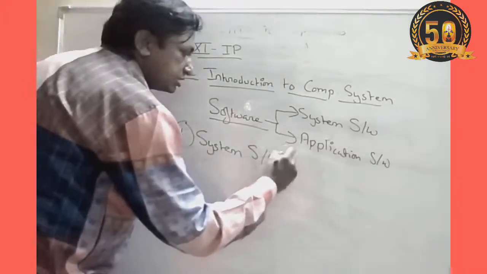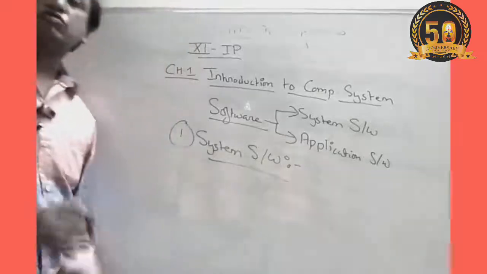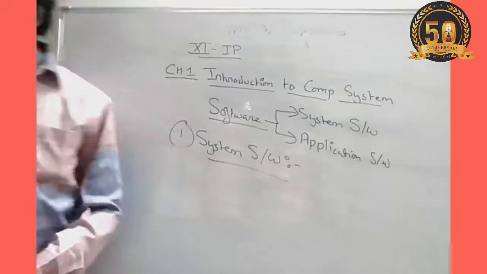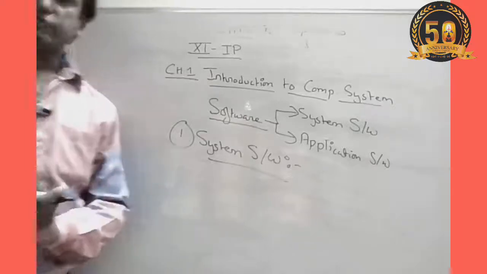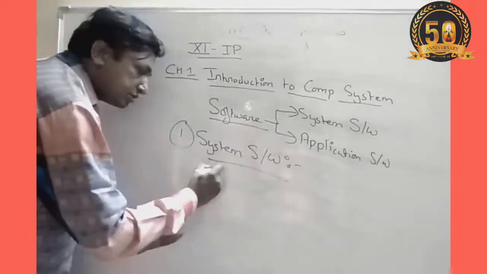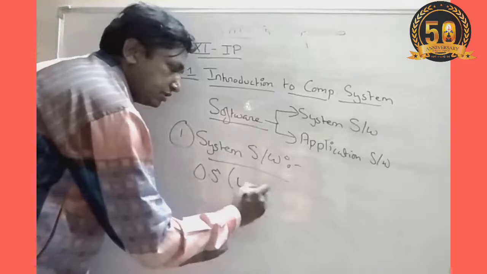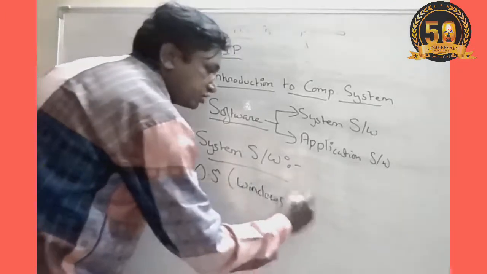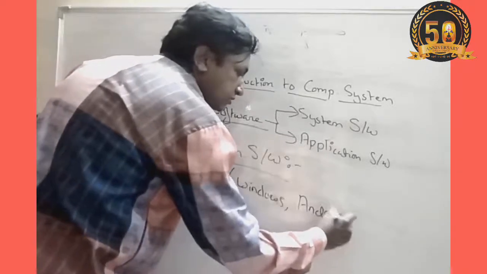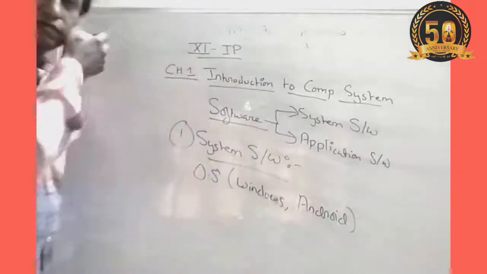As the name suggests, system software are those software that are the basic requirement of our system. Without that software, our system can't work. For example, operating system like Windows in desktop or laptop, Android in the mobile system are some system software.